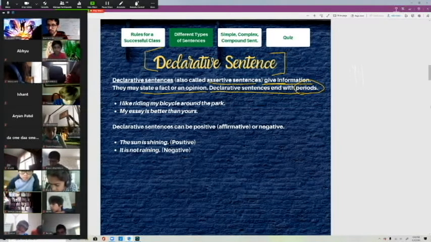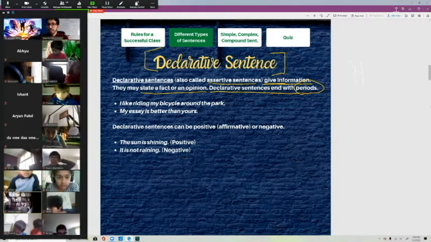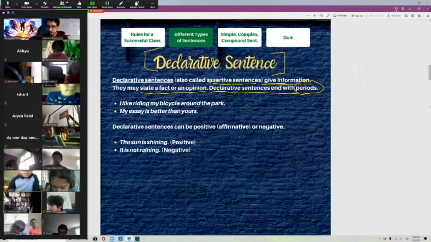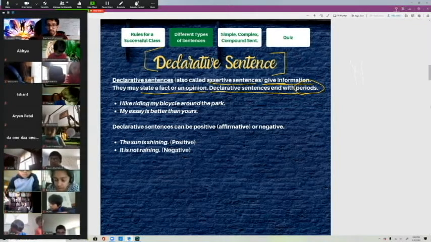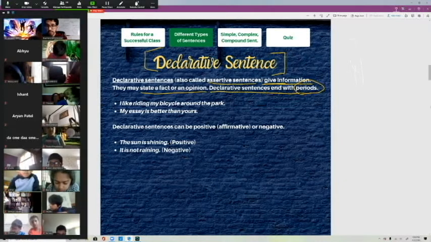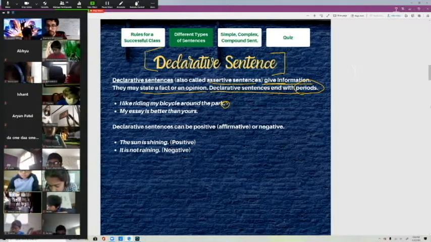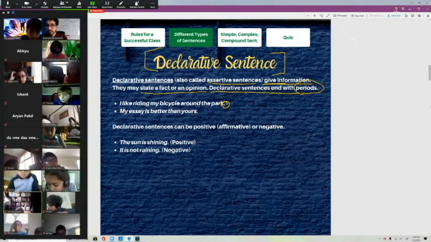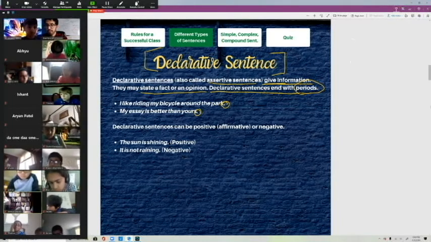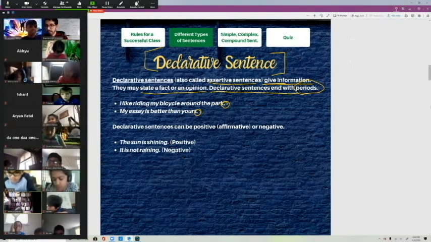So let's go over these two types of sentences. I like riding my bicycle around the park. My essay is better than yours. Okay, so they're just giving information. I like riding my bicycle around the park. It's just giving information, and it ends with a period. Okay, whenever you have a sentence that gives information and ends with a period, it's called a declarative sentence.